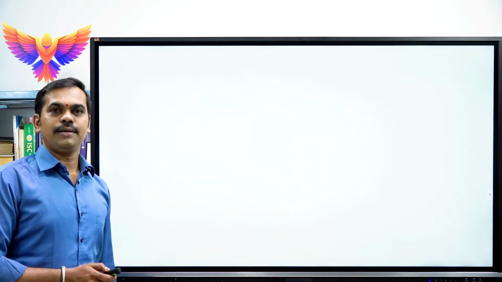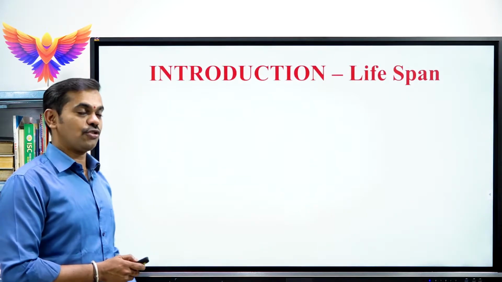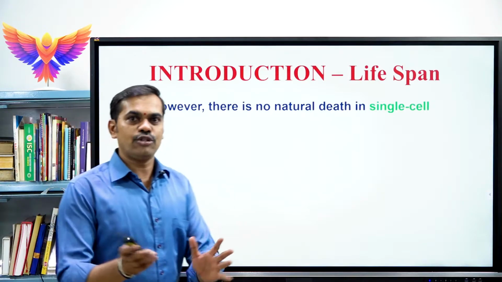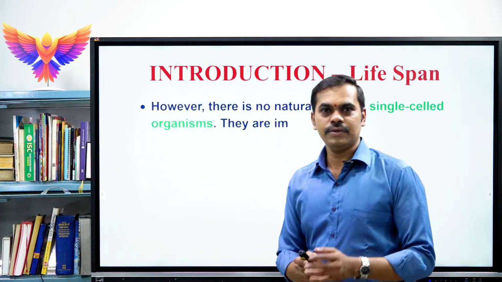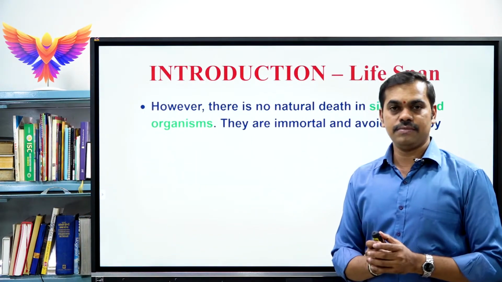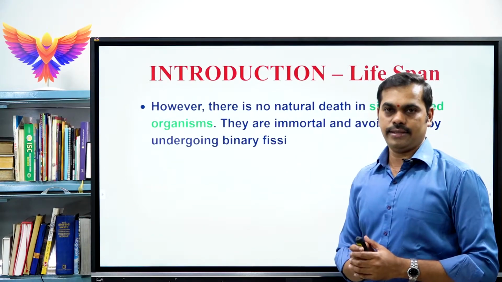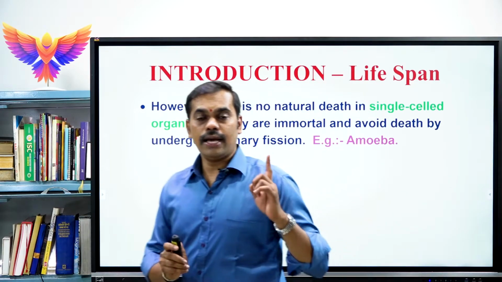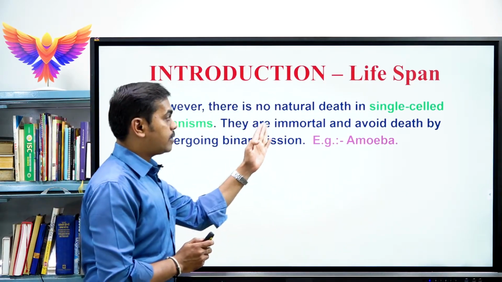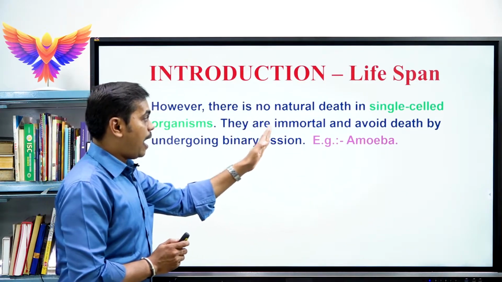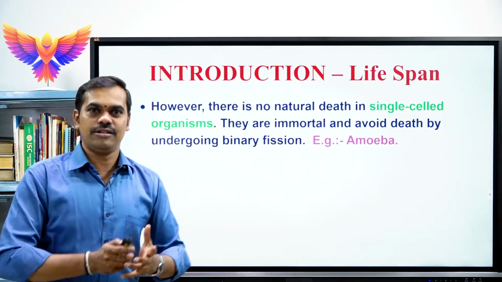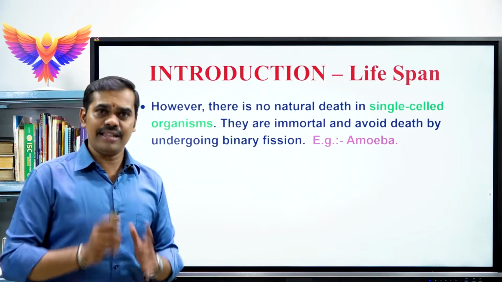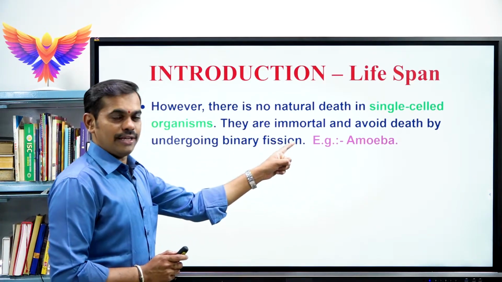The next concept, very important: there is no natural death for single-celled or unicellular organisms. Why is it so? Because unicellular organisms are called immortal in nature. Immortal means they never die. They do not have death. Why are they immortal in nature?